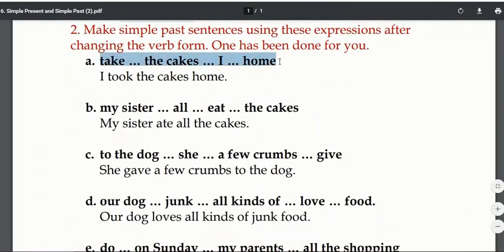As you can see, the sentences are not in a proper order. Take the cakes. I home. Now after arranging all these, it will become I took the cakes home. मैं cakes घर ले गया. That means it has already happened and the action is over. If you can see this word take is in the simple present tense. So you have to make it simple past. I took the cakes home.